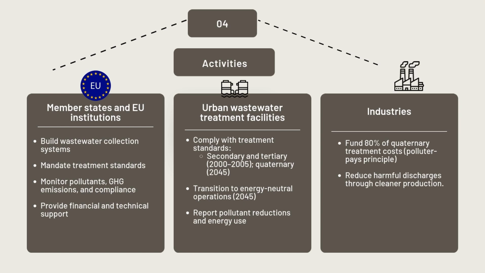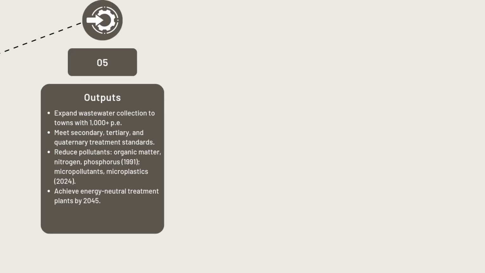The directive's success relies on these key actors. Member states and EU institutions build the necessary infrastructure, enforce compliance, and provide financial and technical support. Wastewater treatment facilities follow the treatment standards while transitioning to energy-neutral operations. Industries fund quaternary treatment and reduce pollutant discharges. The direct results of the directive include expanded wastewater treatment, reductions in pollutants, and the establishment of a deadline for energy-neutral wastewater treatment plants by 2045.